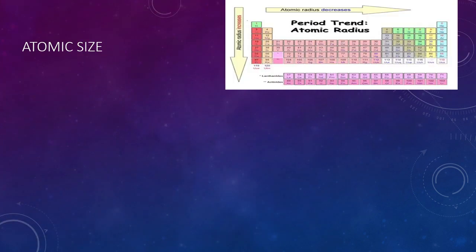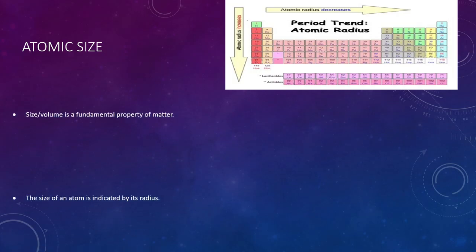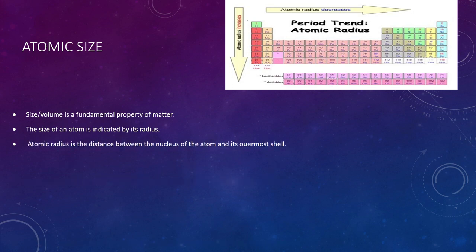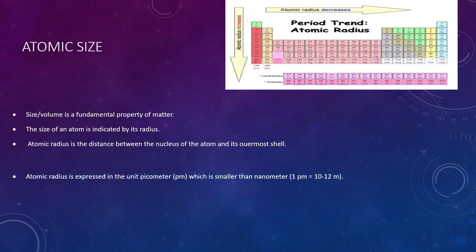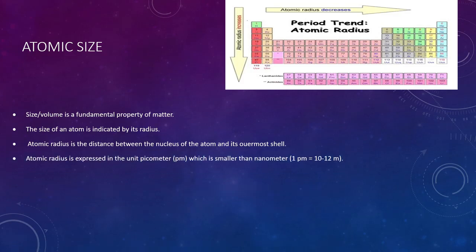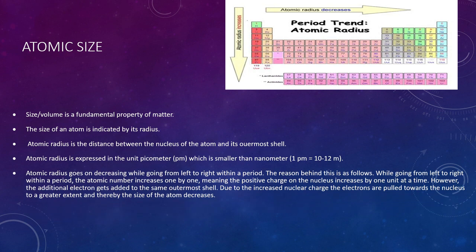Now let's see the first, atomic size. Size and volume is the fundamental property of matter. The size of an atom is indicated by its radius. So what is atomic radius? It is the distance between the nucleus of the atom and its outermost shell. The atomic radius is expressed in the unit picometer, which is smaller than the nanometer.